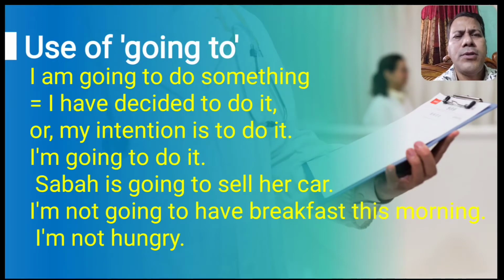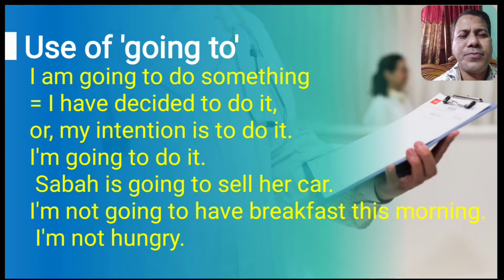Let's move forward. Use of going to. I am going to do something. That means I have decided to do it, or my intention is to do it. Like I can say I am going to do it. Saba is going to sell her car. I am not going to have breakfast this morning. I am not hungry. In this way we can use going to.